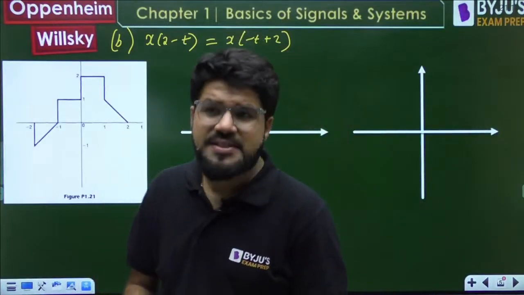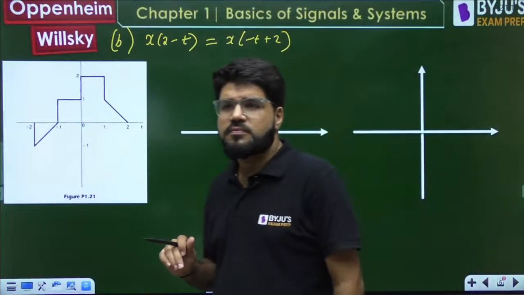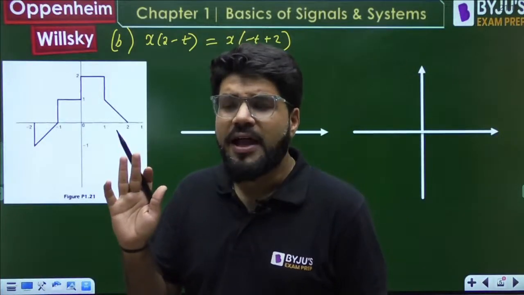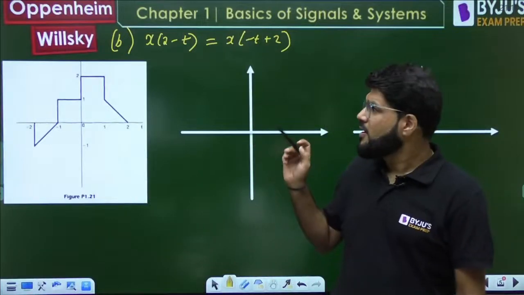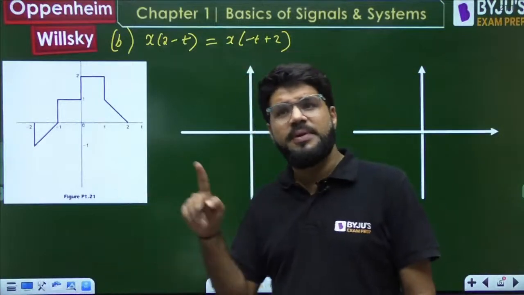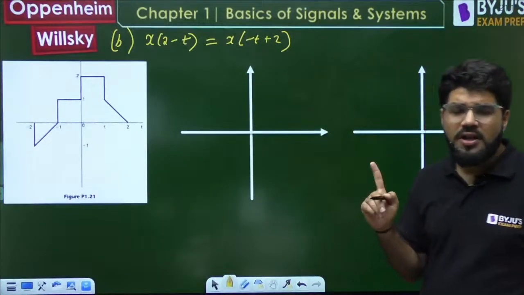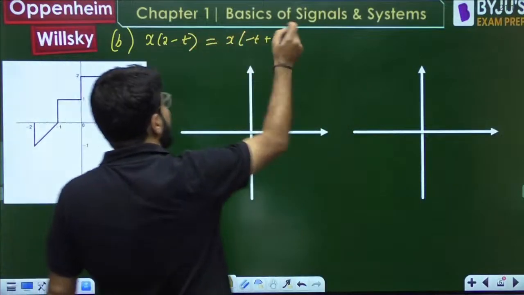Okay, so let us go towards shift and scale. It will also come in Fourier transform. Every chapter, Vikram, we are covering. That's what I told you. LTI system, Fourier series, Fourier transform, Z transform, Laplace transform, DTFT, everything we are covering. All chapters which are there in the GATE syllabus we are covering from this book. Okay, so it is x of minus t plus 2.